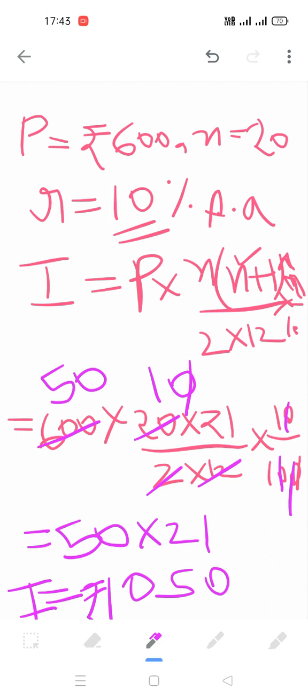No, because what was the question? The question was you have to find the maturity value as well. So we are going to find the maturity value.